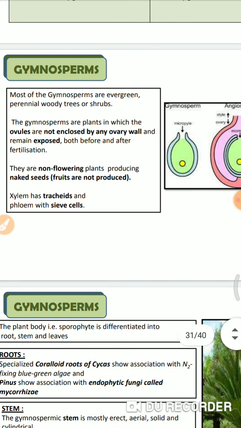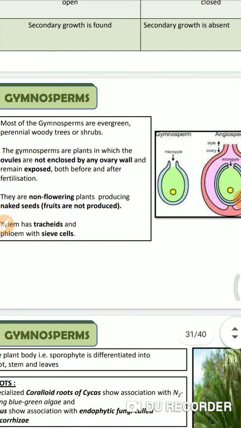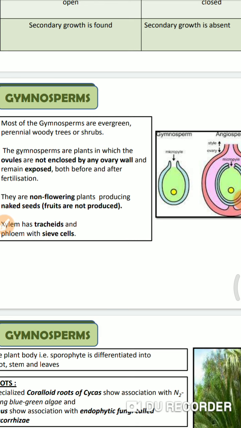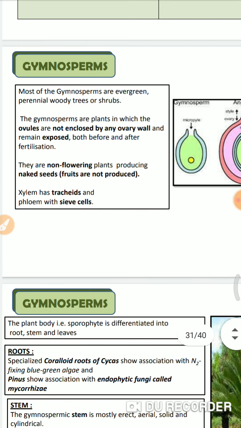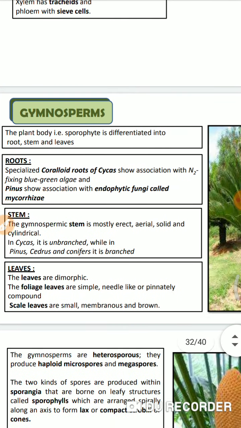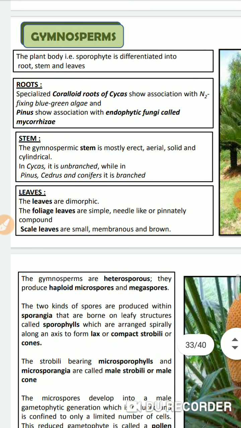The gymnosperms. Examples are cycas, a decorative plant you will see in gardens, then spruce, then pine. All these are examples of gymnosperms. Now, the gymnosperms are also highly evolved plants. It is differentiated into root, stem, and leaf.